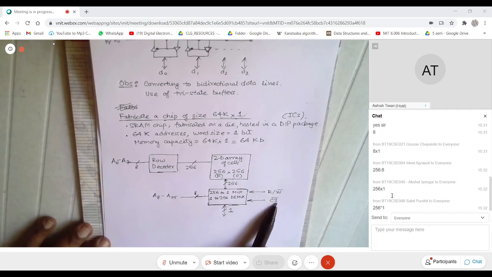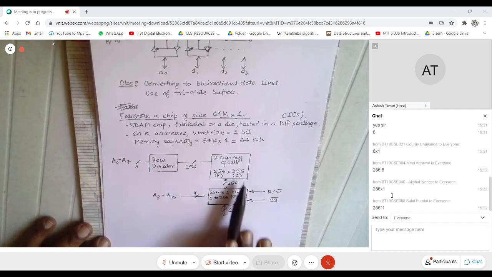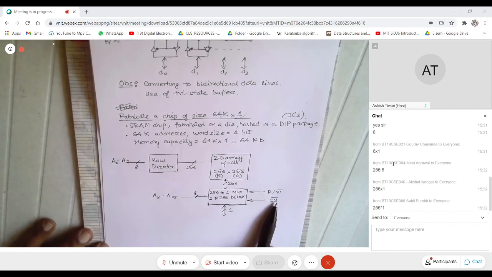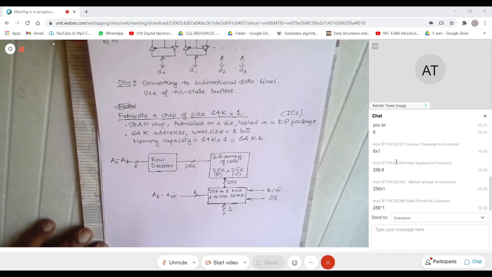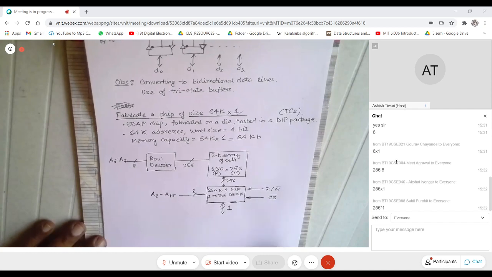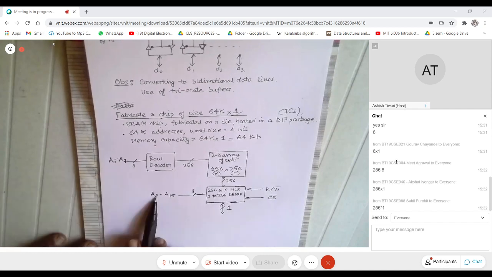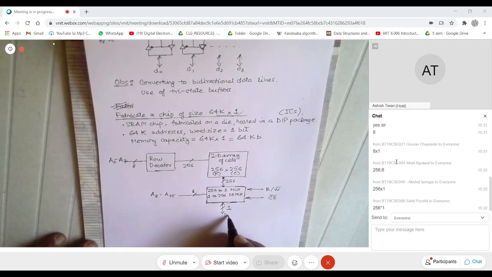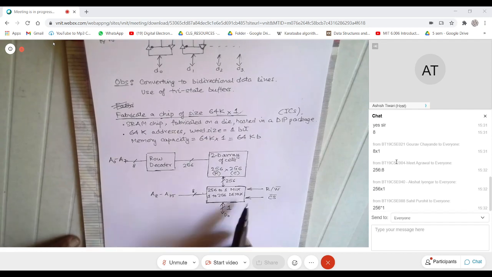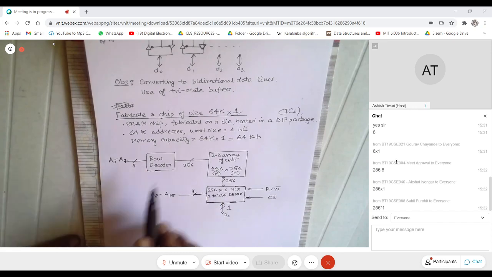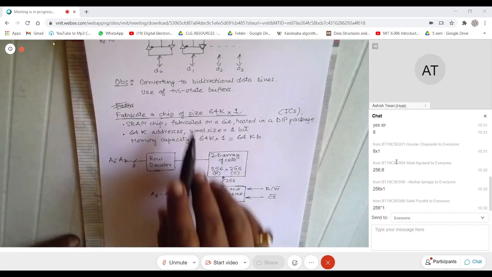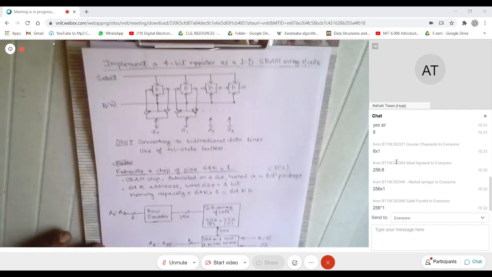This chip select is a kind of global input. It will inhibit the working of the entire chip. Only when the CS bar is asserted does the chip respond. Otherwise, the chip does not respond. So these are address lines, this is your data pin, and these are two additional inputs. So you require a mux, a demux, and a row decoder. The row decoder is for selecting the row, so this goes as the select input.